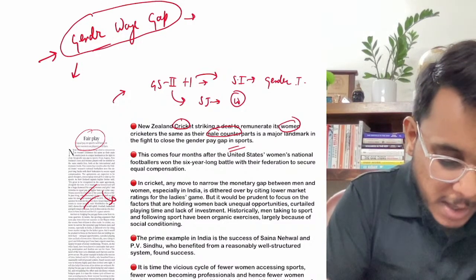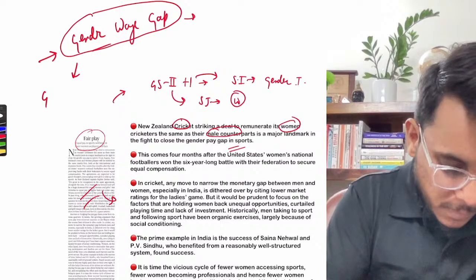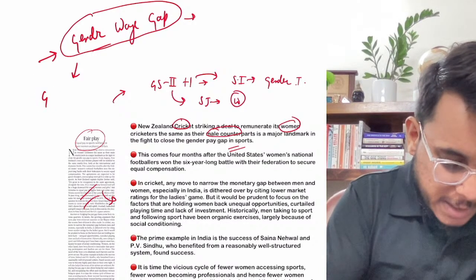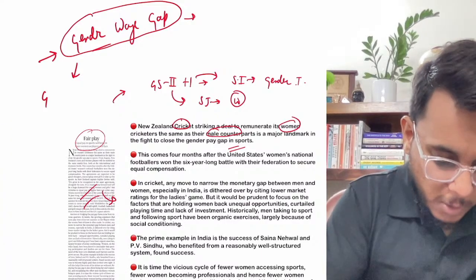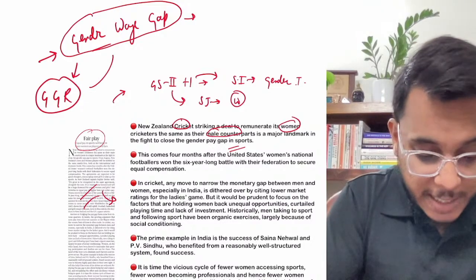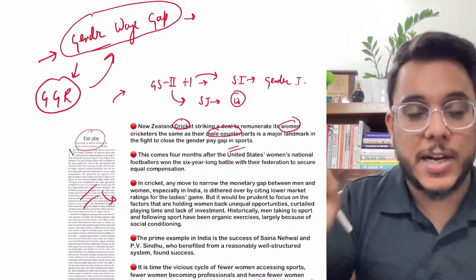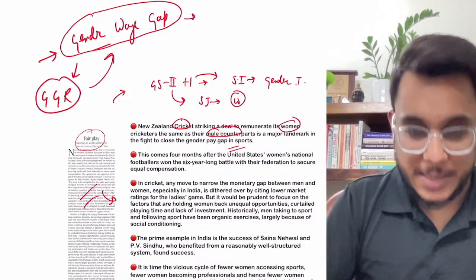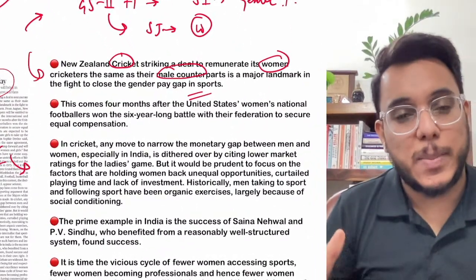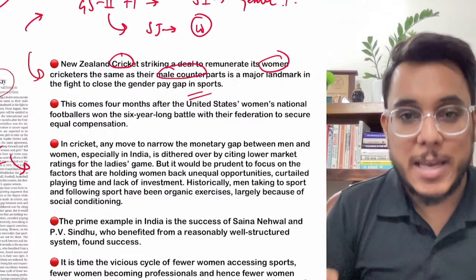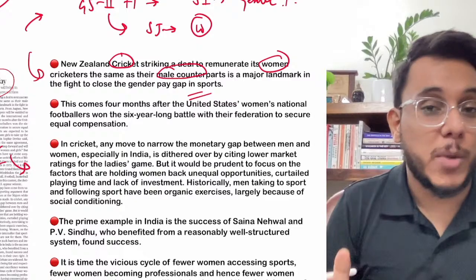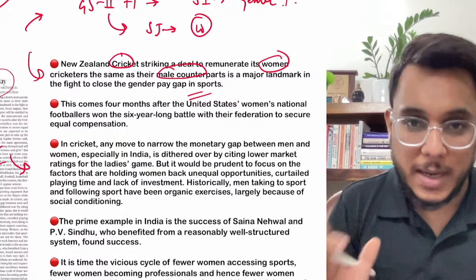And according to the Global Gender Gap Report, the gender wage gap is one of the biggest differences between the genders. Is it clear or not? Now in this particular direction, New Zealand has decided that they will be paying female cricketers equally as they are paying the males. Now this particular thing is very good. It should be appreciated and should be followed by other countries.